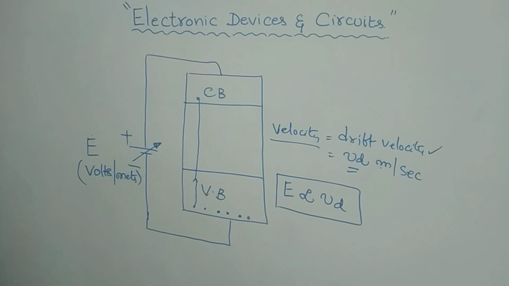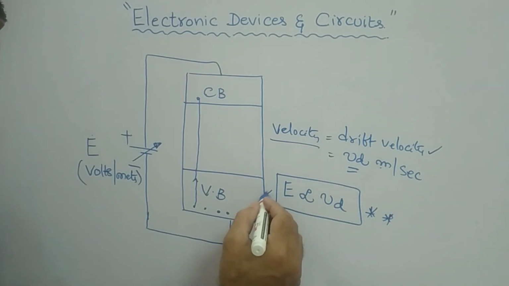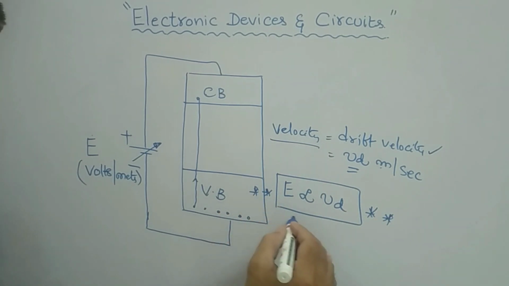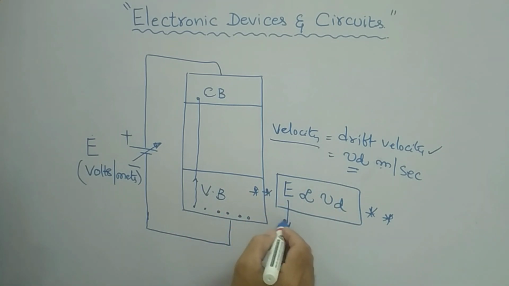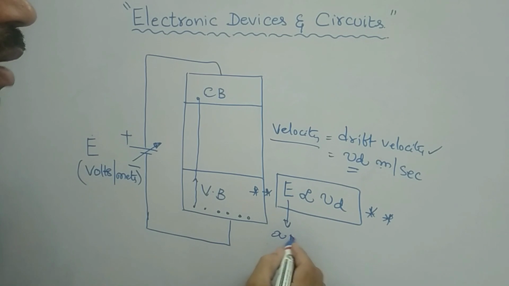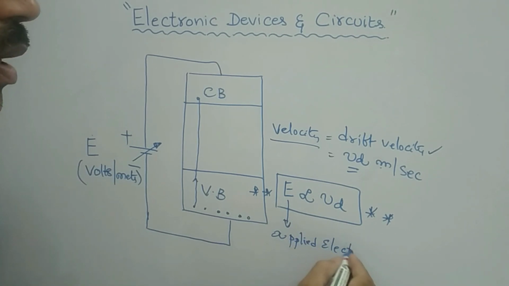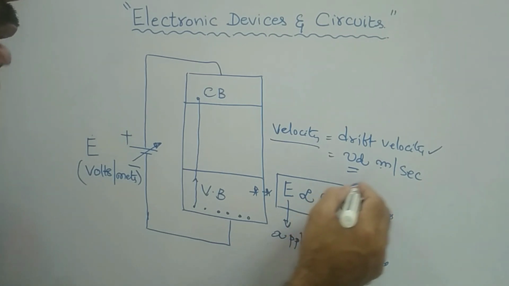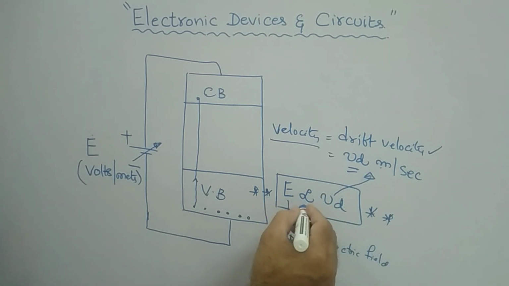This is a very important formula. E is proportional to Vd. What is E? E is nothing but the applied electric field. What is Vd? Vd is the drift velocity. So it is directly proportional.